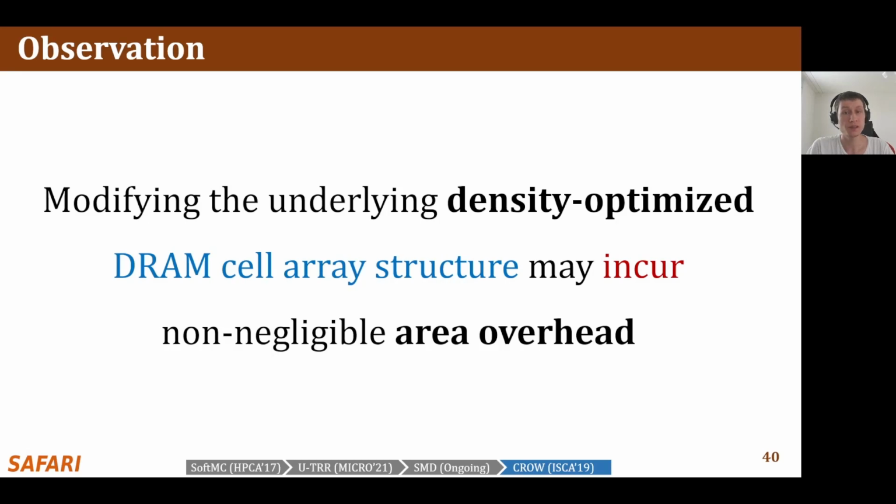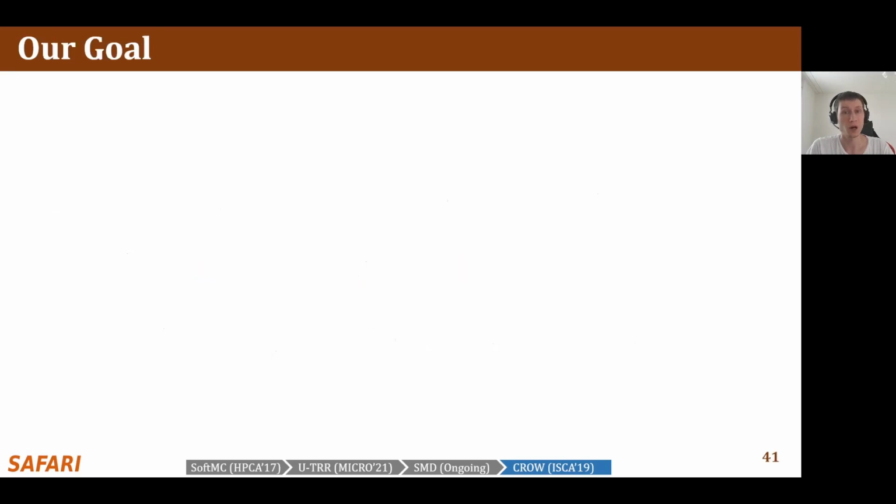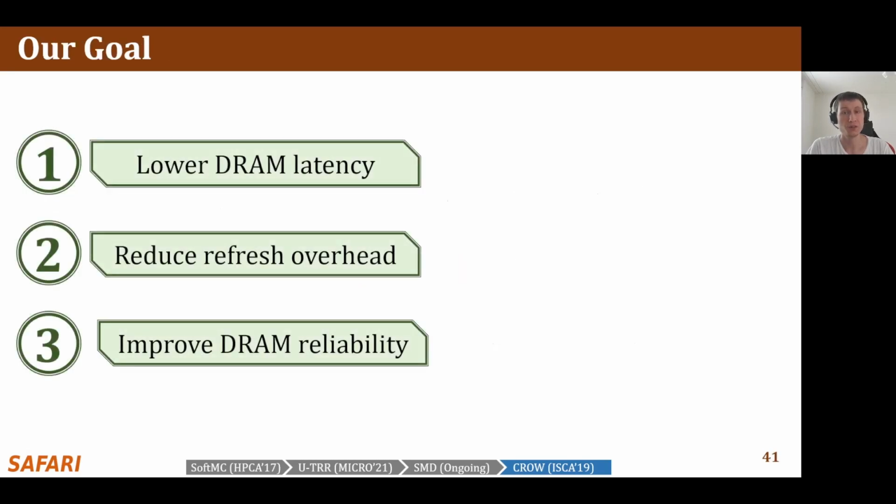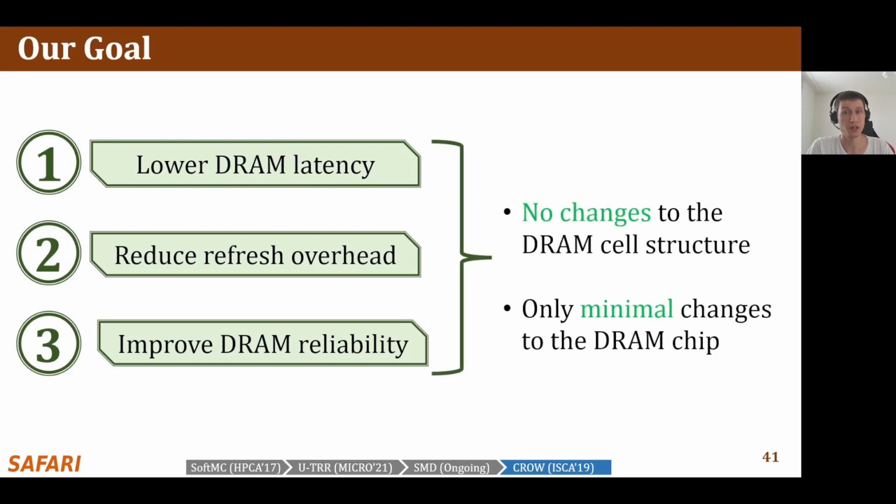We observe that modifying the density-optimized DRAM cell array structure often incurs high area overhead. Therefore, it is difficult to efficiently solve the scaling challenges of DRAM by directly modifying the underlying DRAM cell array. Our goal is to lower the DRAM access latency, reduce the refresh overhead, and improve DRAM reliability with no changes to the DRAM cell architecture, and with only minimal changes to the DRAM chip. Reducing refresh overhead and improving DRAM reliability overlap with goals of efficient maintenance operations, but the CROW substrate is more general as it also enables DRAM latency reduction.